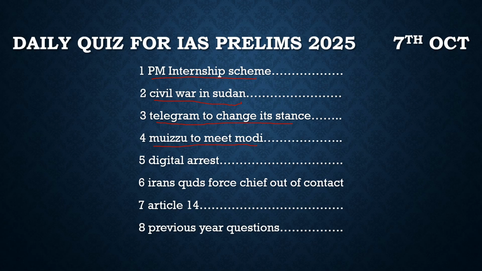Why is it important for us? Because over the last one year there has been a lot of to and fro between Maldives and India. First, Muhammad Muizzu's campaign was the reason he came to power. He came to power because of the India Out campaign. He had shown a direct anti-India stance. Also, when PM Modi went to Lakshadweep, there was a huge retaliation from their ministers, and for that there was a huge buzz on social media, and a Quit Maldives campaign was raised on social media in India too.